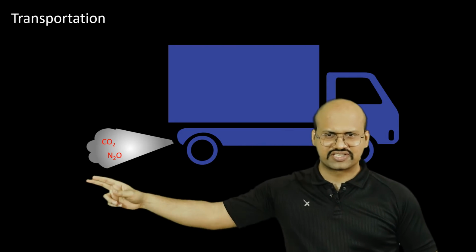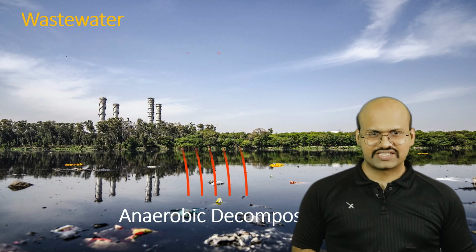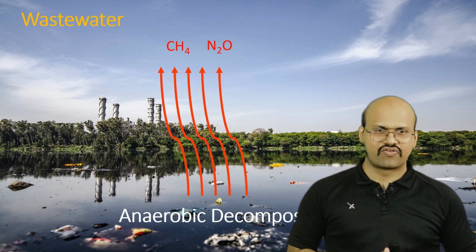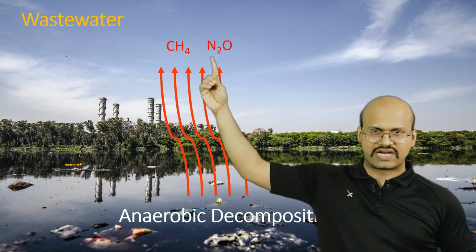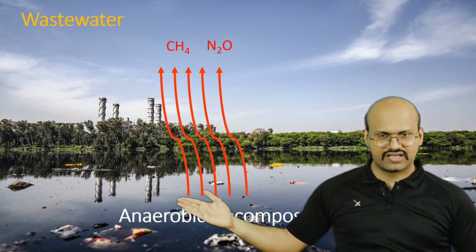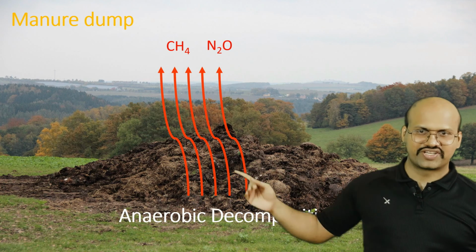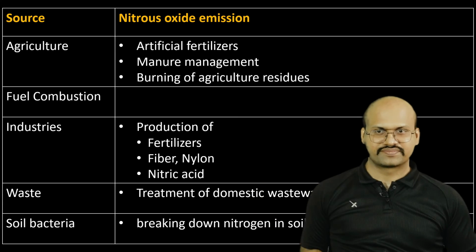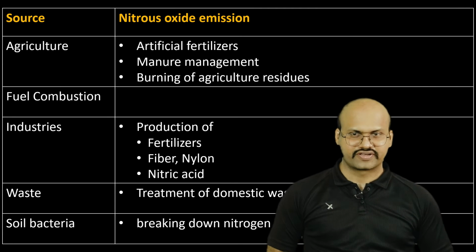Moreover, transportation also emits nitrous oxide. You've already seen when waste is disposed in the water, then it goes through anaerobic decomposition and it releases nitrous oxide along with methane. Similarly, when there is a heap of manure, there is anaerobic decomposition which releases methane and nitrous oxides. Here we see major sources of nitrous oxide in the atmosphere.